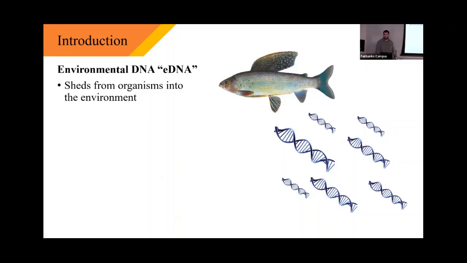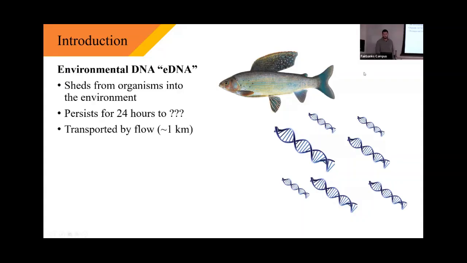Briefly introducing one of the tools that I'm going to be using to answer these questions, which is environmental DNA, or eDNA. If you're not familiar with that, eDNA is essentially pieces of DNA that shed from an organism into its environment. In this case, it's falling off of the fish, either the skin, the fish slime, or it's excreted as fecal matter. It gets deposited into the environment, and it can persist for some amount of time. Studies show that 24 hours is a minimum, and depending on the conditions, it can persist for a lot longer than that.